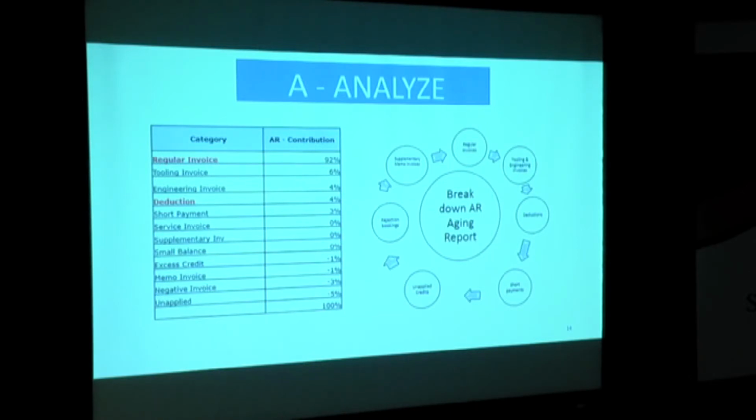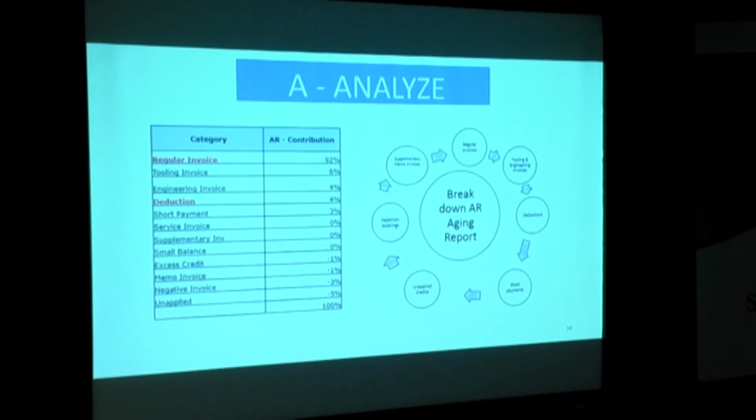So unapplied credits, and any rejection. Similarly, when material rejections happen from the manufacturing department, the rejected material comes into our plant. Our plant people have to book the rejection to remove it. They do the rejection and at the same time they do the deduction, they will debit. If the rejection and the deduction are booked at the same time, then the overdue will get reduced.